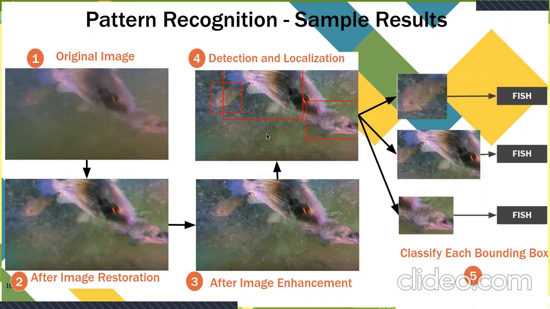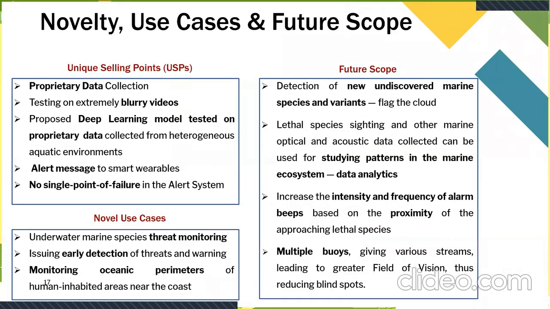Followed by that, we perform detection and localization, and the YOLO V3 algorithm manages to draw bounding boxes around each of these fishes. We then extract the regions within each of these boxes and pass them on to a classifier, and we classify each bounding box into its correct category. And depending on whether that species is lethal or not, we would again trigger the alert system. So this is the current status of the pattern recognition algorithm that we're proposing.